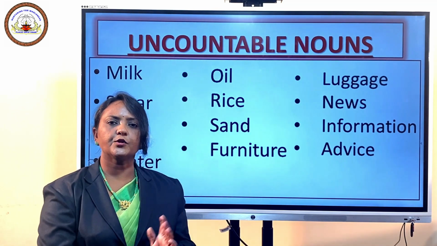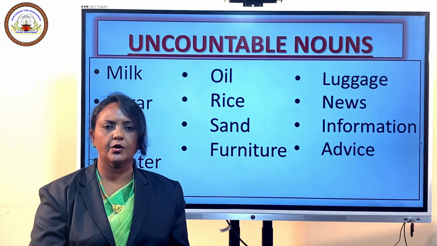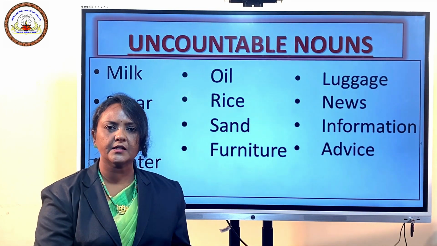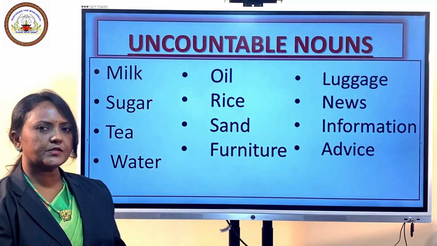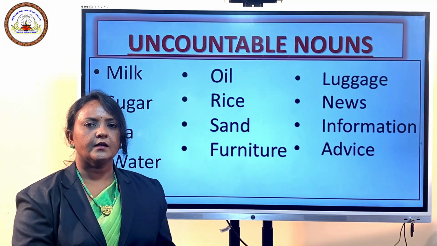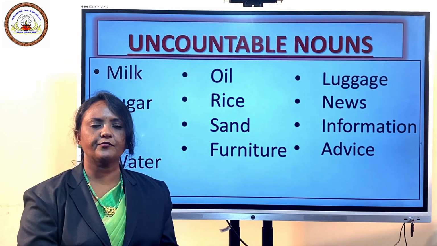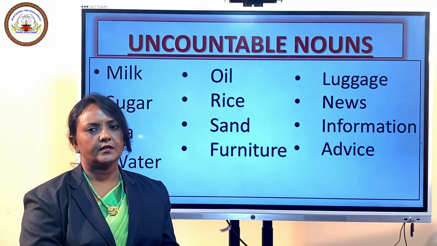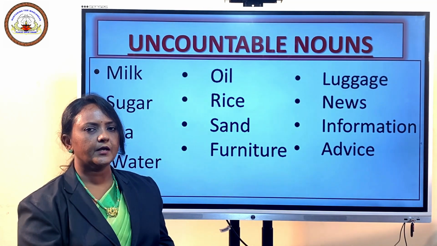Now, when you have to use these nouns in plural sense, you have to use a word in front of it to make it plural. For example, when you want to say about rice, you can say 5 packets of rice, or 5 kilograms of rice, or 5 sacks of rice. You have to use another word in front of it to make it plural.